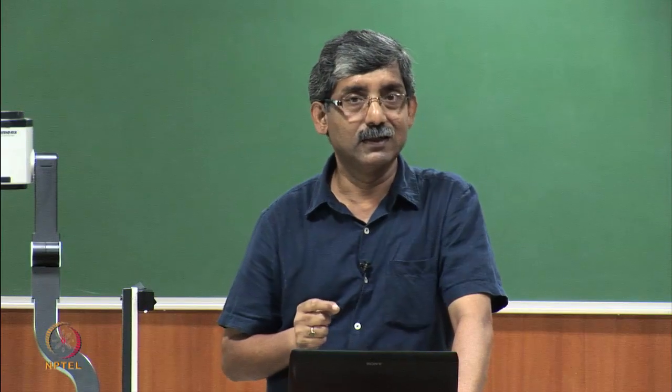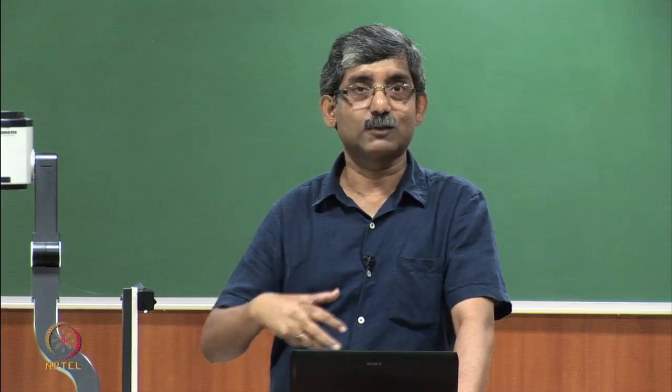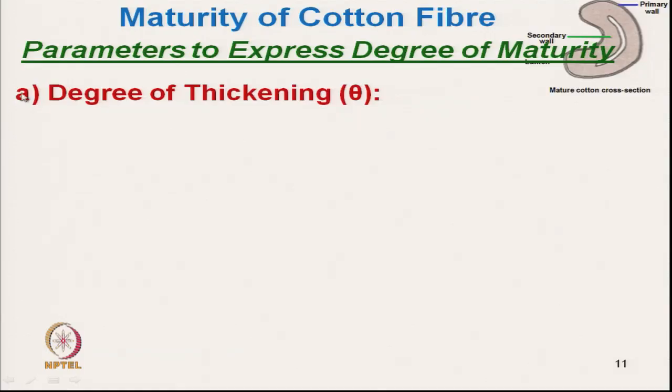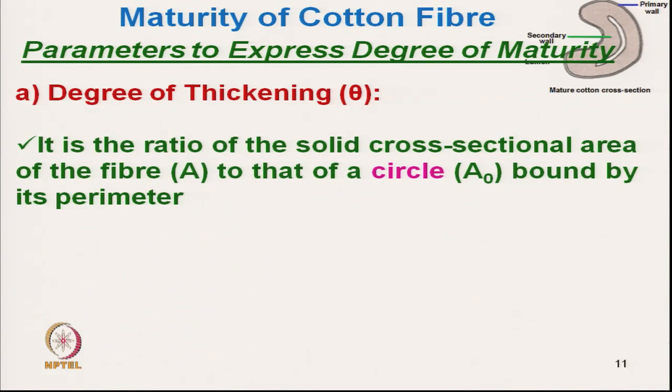Now, after knowing the importance of maturity, we will discuss the various parameters to express the degree of maturity. One is the degree of thickening, expressed in terms of theta. The degree of thickening is the ratio of the actual cross sectional area of the fiber divided by the area of a circle with the same perimeter.